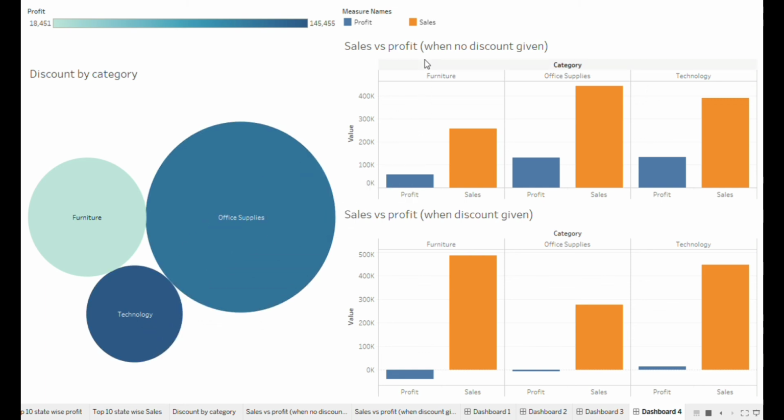From the next chart, that is sales versus profit when no discount is given and sales versus profit when discount is given, let's compare these two. Here we can see that when there is no discount given, all the categories are into profits. But when discount is given, the furniture category and office supplies category are into losses. So we can conclude that without giving discounts also we can be into profits.